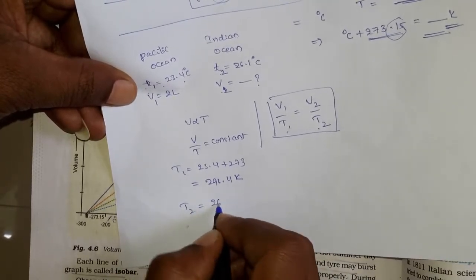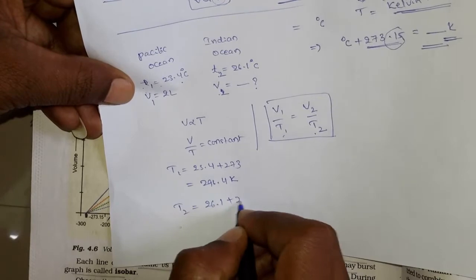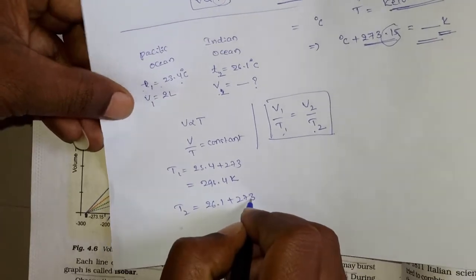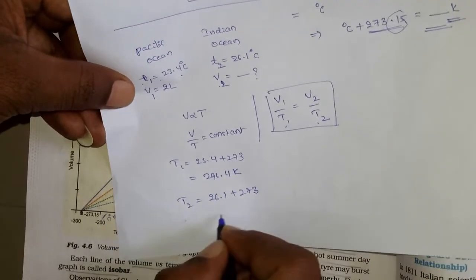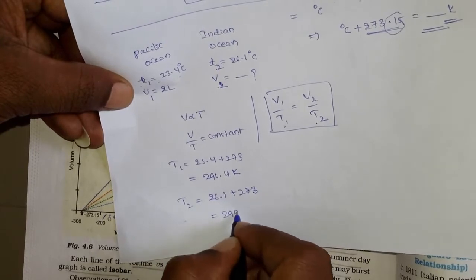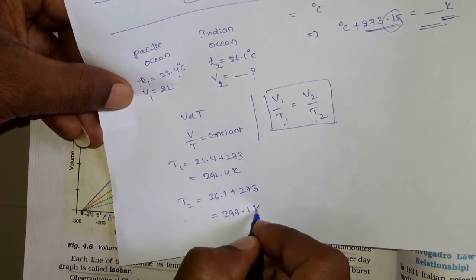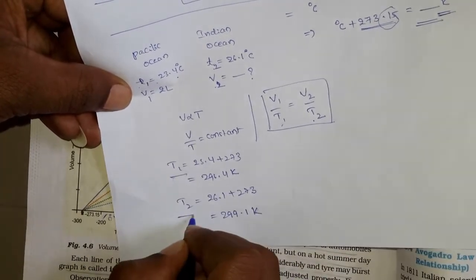And coming to the T2, what is the T2 value? That is 226.1 plus 273, okay. So what is the value here? It is 299.1 kelvins, okay. This is the T1 and this is the T2.